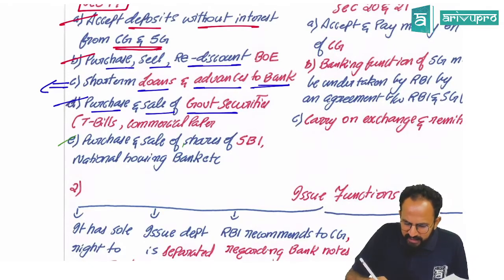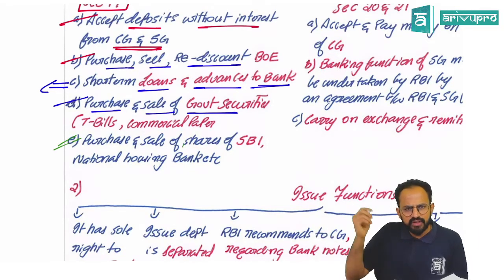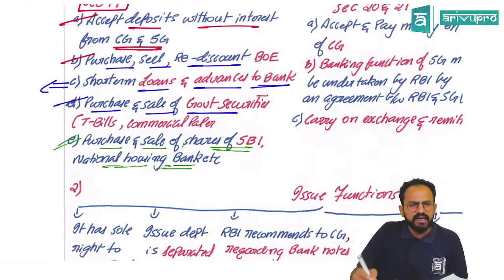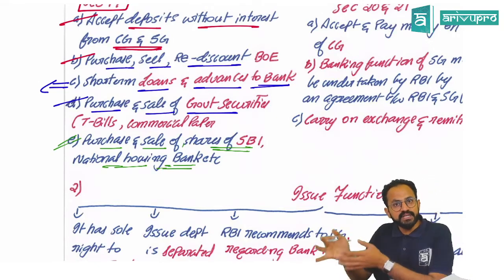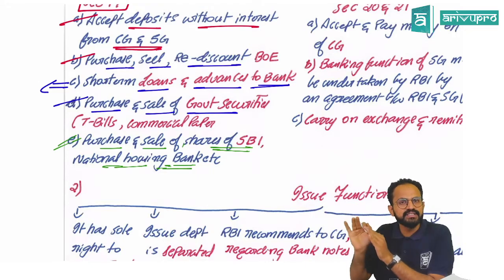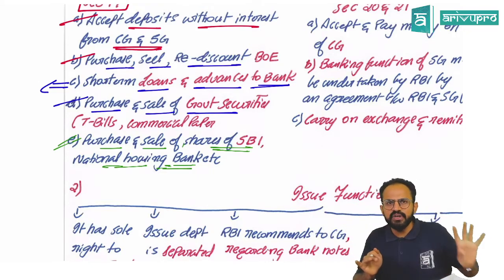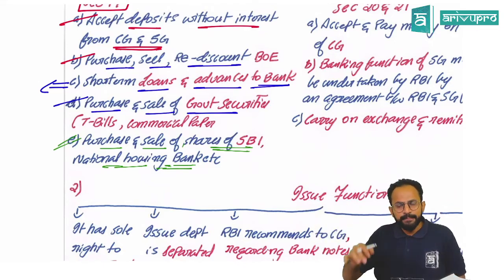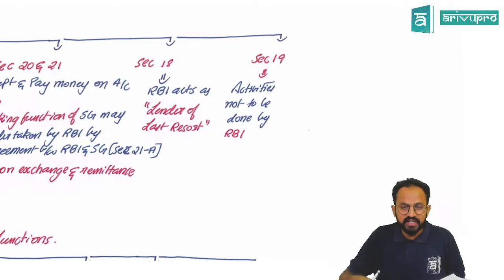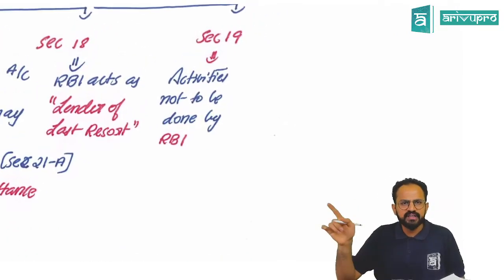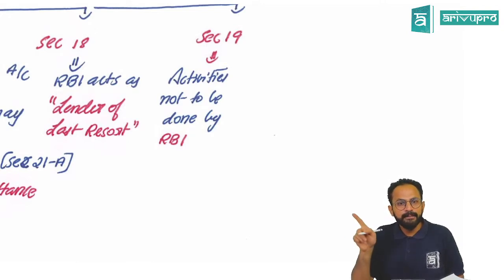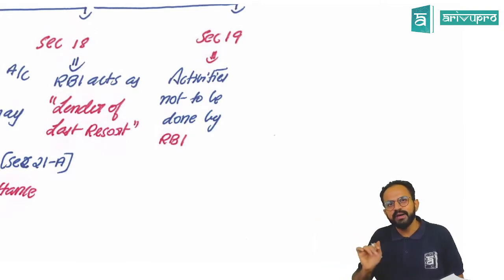Sir, one more thing we have: RBI can purchase and sell the shares of State Bank of India, National Housing Bank, and certain other institutions. They can purchase the shares of only these. Sir, can they purchase the shares of Infosys? Can they purchase the shares of, say, Reliance? People, there is one point. This is not in your syllabus. It is Section 19, activities not to be done by RBI.